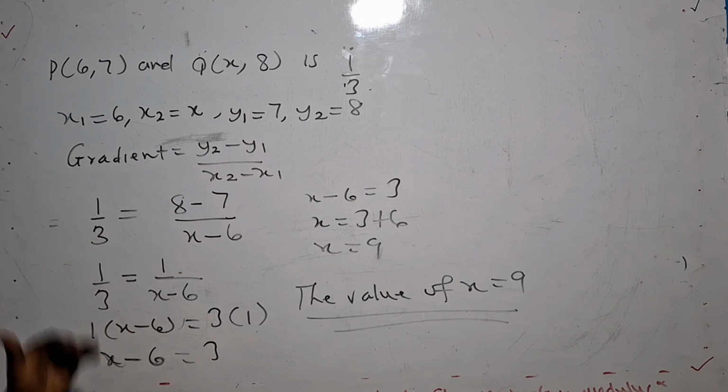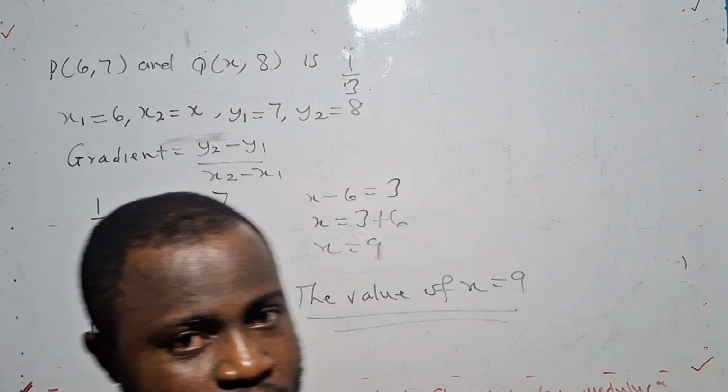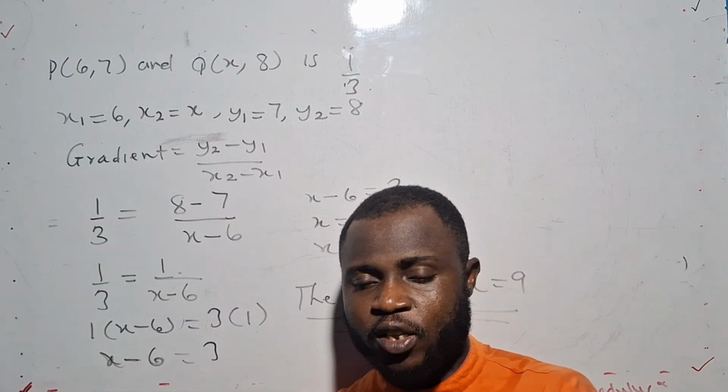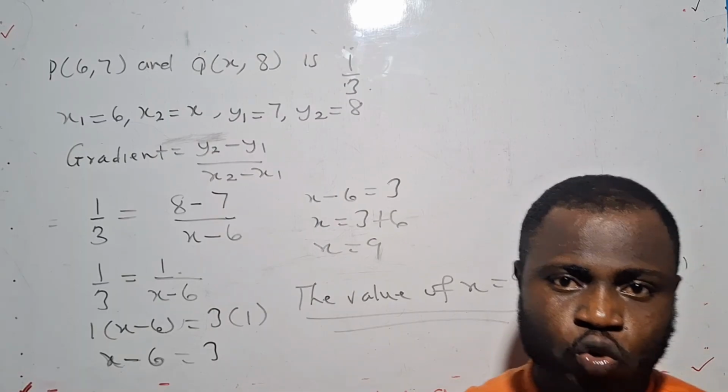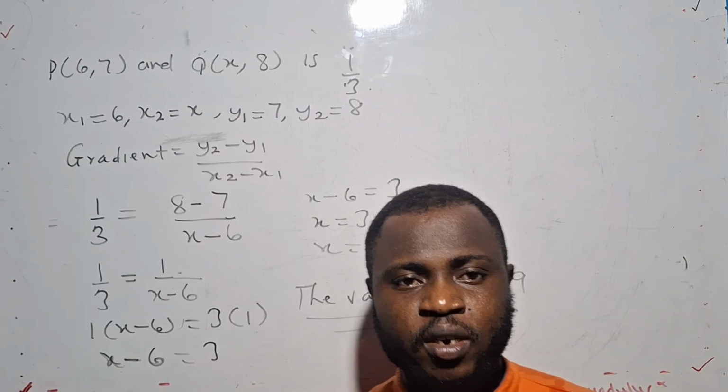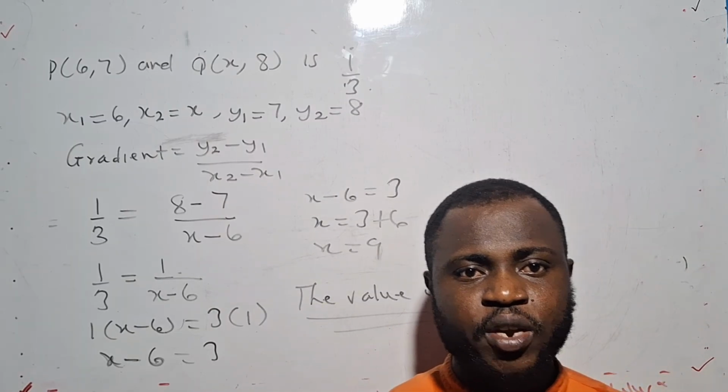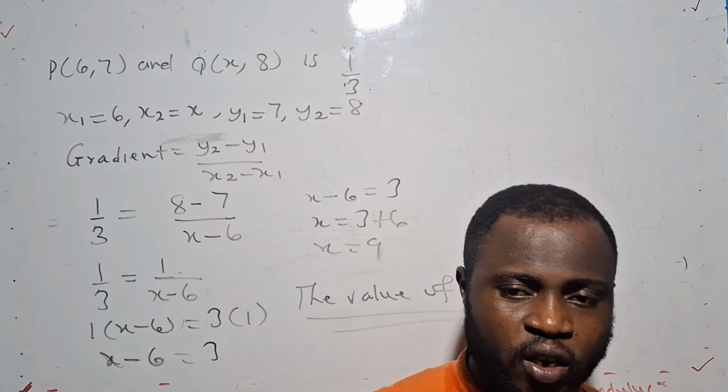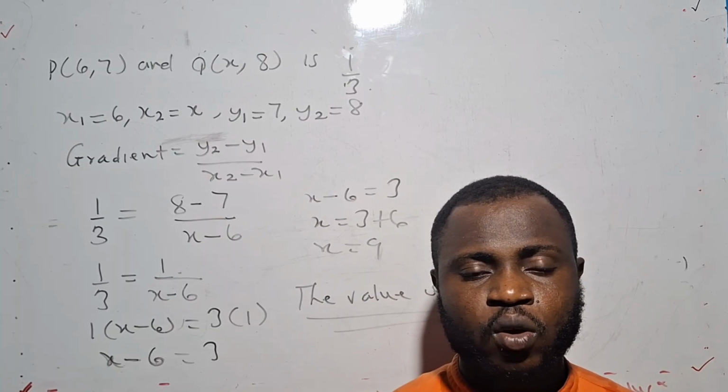I know there are some parts where you wish I'd jump the step and write the answer straight. No, I don't jump steps when I'm teaching, so I want you to understand how certain answers are obtained. Yes, and this brings us to the end of part 1 of the coordinate geometry, which involves finding the length, the midpoint, and gradient of a line. So watch out for the next lesson on this.